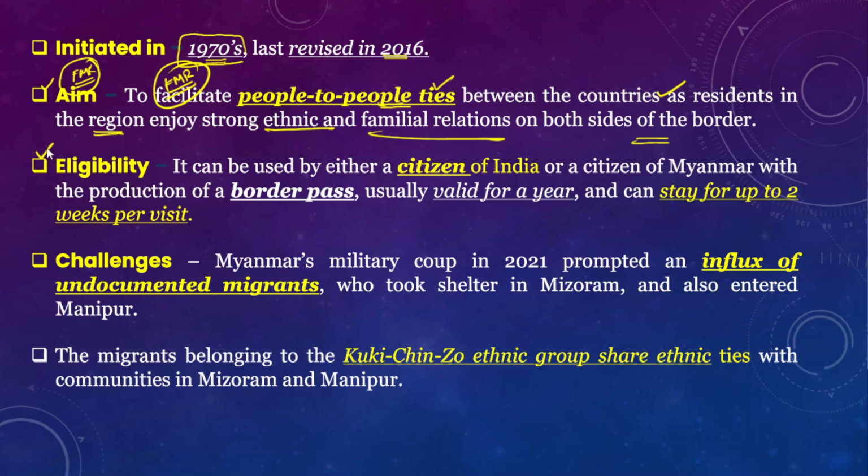Now, what is the eligibility for the free movement regime? The person should be either a citizen of India or a citizen of Myanmar. They should produce the border pass while crossing the border, and this border pass is valid for a year. When they produce the border pass and cross the border, they can stay up to 2 weeks per visit. Since they have strong ethnic and familial relations, the border passes are issued for the people who intend to cross the border between India and Myanmar.